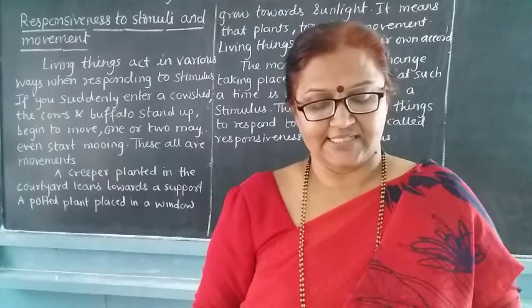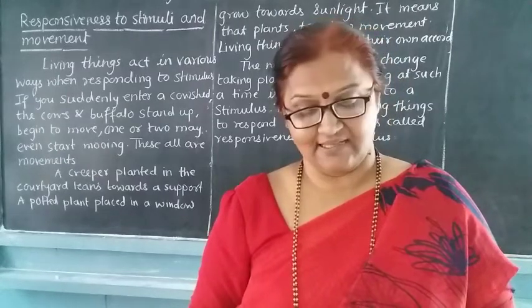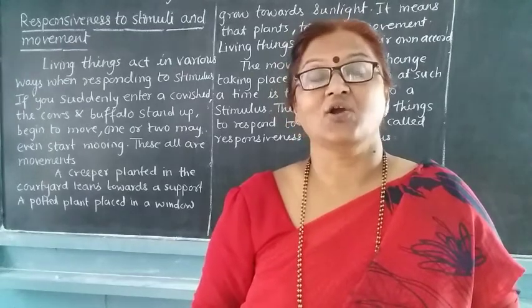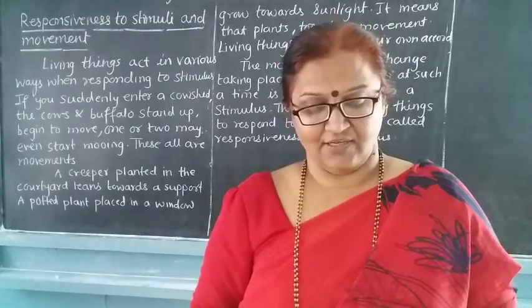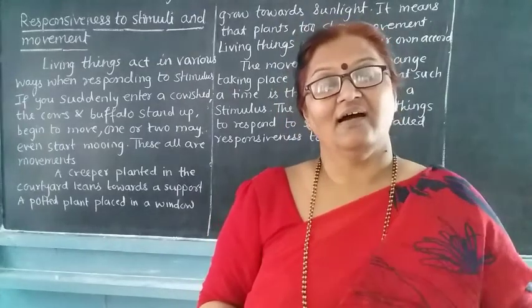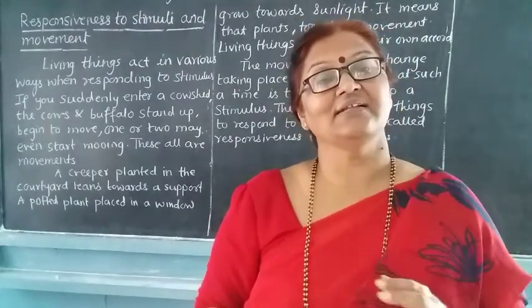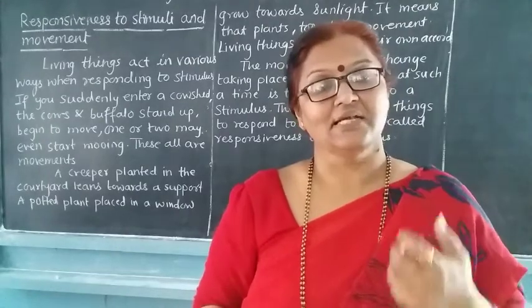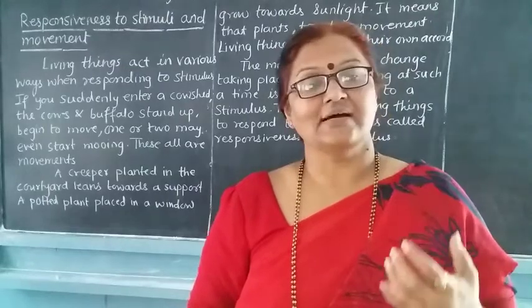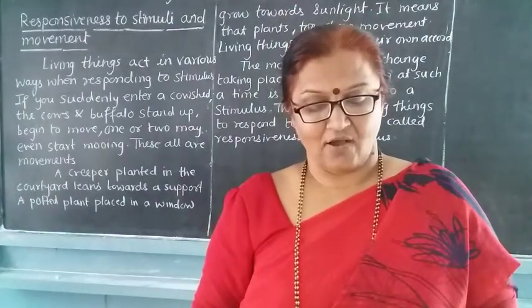Some living things are made up of a single cell. They are called unicellular. On the other hand, there are some living things which have many cells. Such organisms are called multicellular organisms.